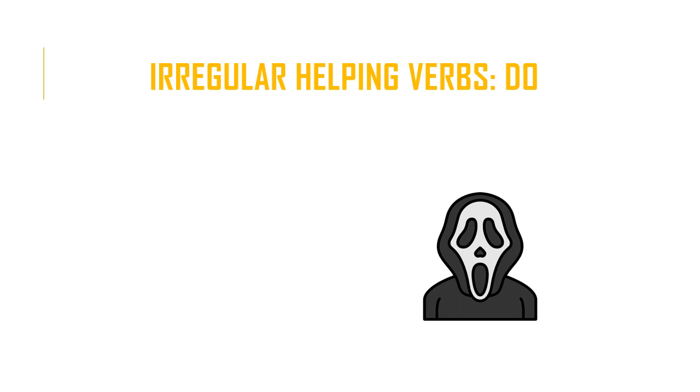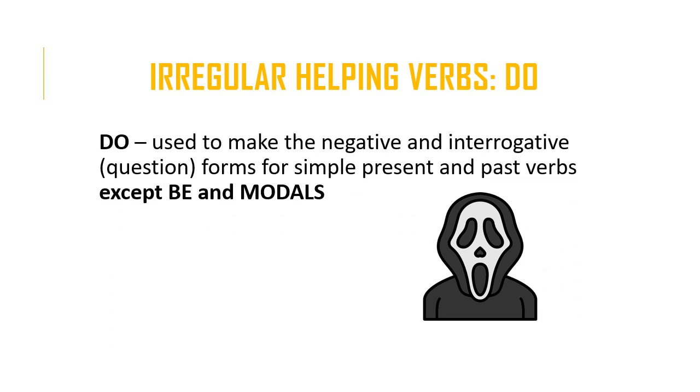Another commonly used irregular verb is the verb do. Do is used to make the negative and interrogative or question forms for simple present and past verbs, except for the verb be and modals. Its forms are do, does for the simple, did for the past, and doing or done for the present participle and the past participle.